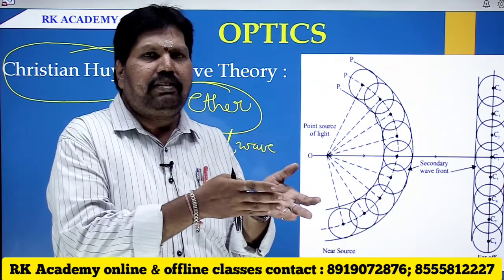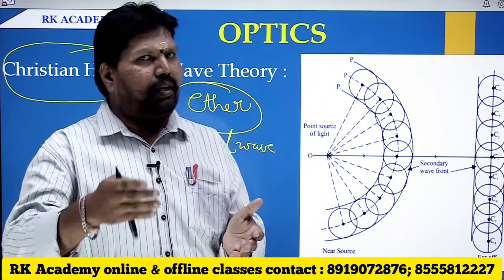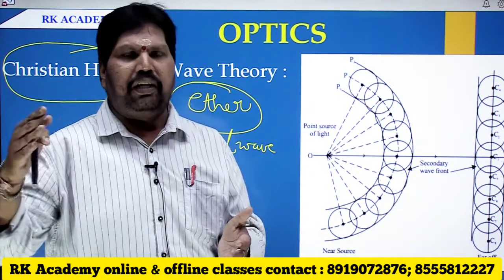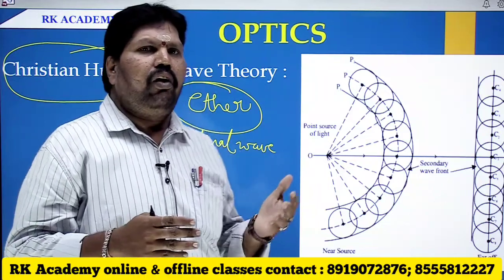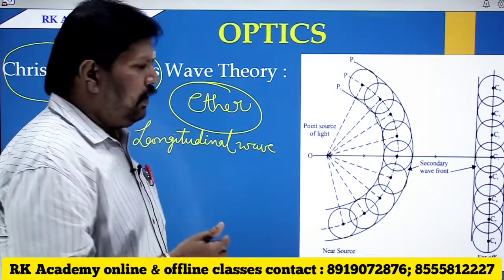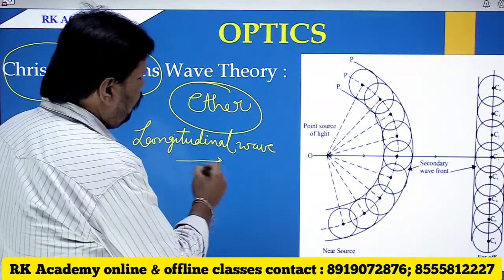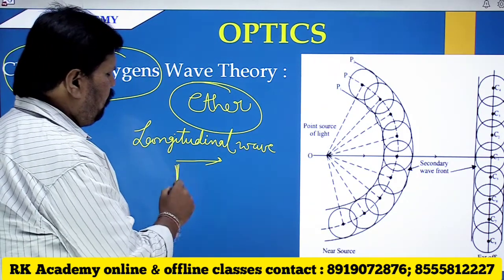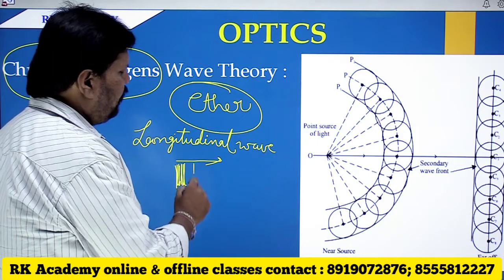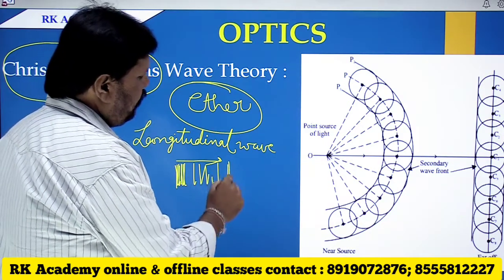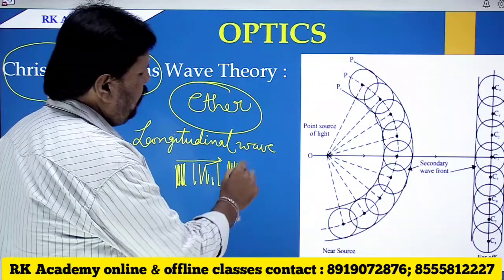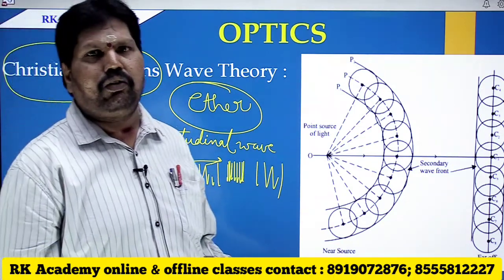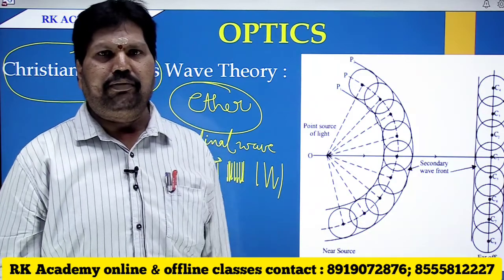The disturbance is carried from particle to particle and so on, thereby the wave is propagated. Longitudinal waves means if the wave propagates in this direction, the particles of the medium also vibrate in the same direction, and such waves are known as longitudinal waves.